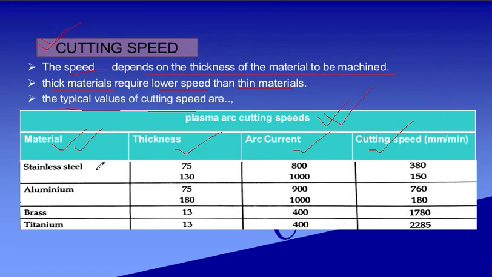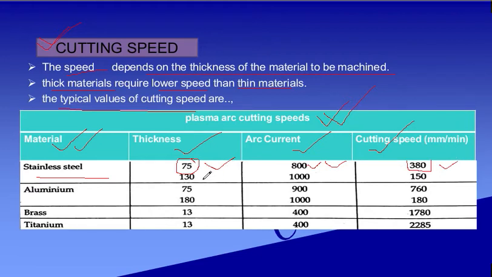If you select stainless steel as your material, and your thickness is 75, your arc current required is 800 ampere, and your cutting speed will be 380 millimeter per minute. When your thickness is small, your arc current required is also small, but your cutting speed is increased.